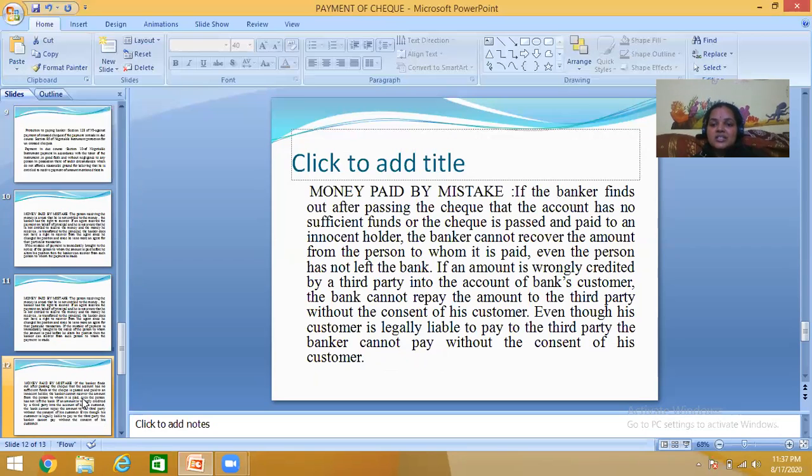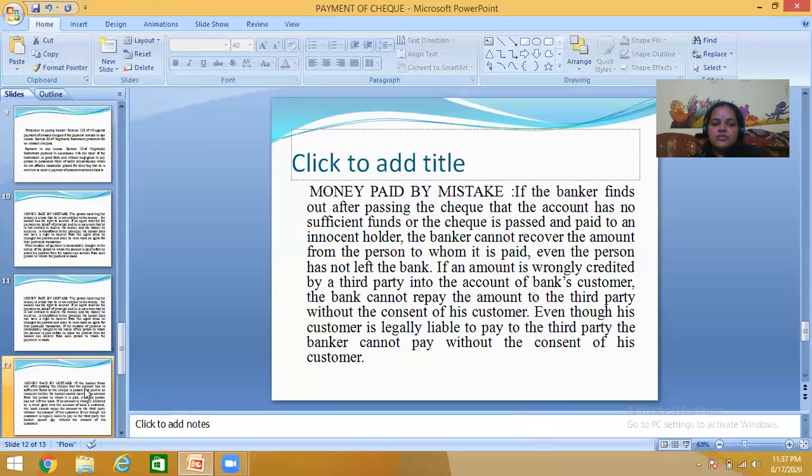Here the customer is the person who is liable to pay the amount. So it is the responsibility of the customer to pay that amount to the third party who by mistake paid it. In that situation, the banker is not supposed to do anything. Here only the customer has to act.